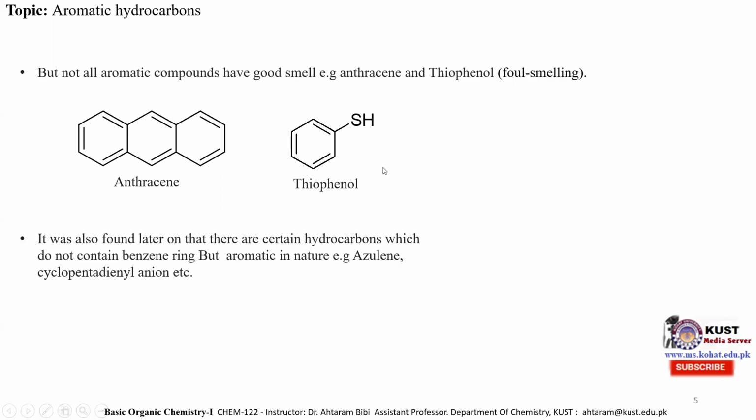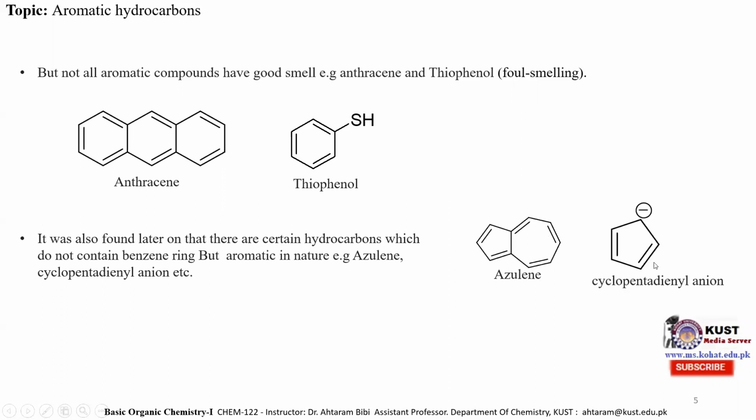And the second point is that there are certain aromatic hydrocarbons which are not derivatives of benzene. For example, this is azulene, which is not a derivative of benzene, and it is aromatic. Similarly, this is the cyclopentadienyl anion. It is not a derivative of benzene, but it is aromatic. So the initial definition, that aromatic hydrocarbons are those which consist of benzene or a benzene derivative and have a sweet, pleasant odor, is not applicable to the anthracene, thiophenol, azulene and